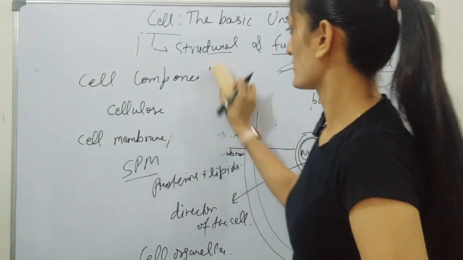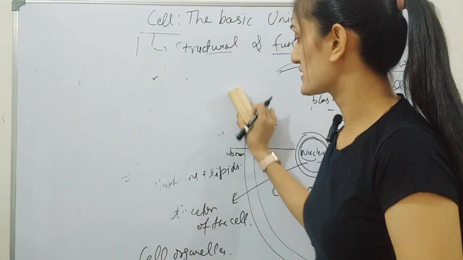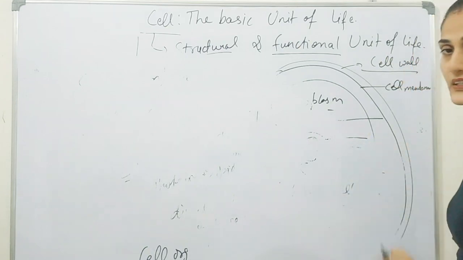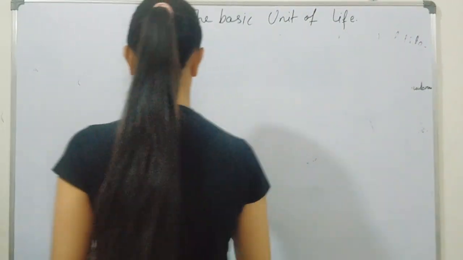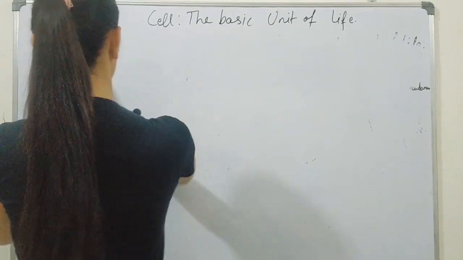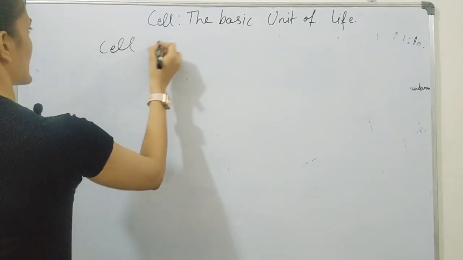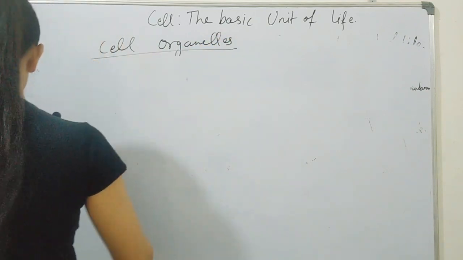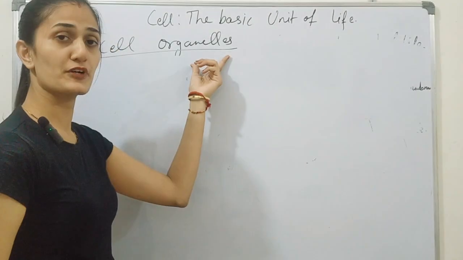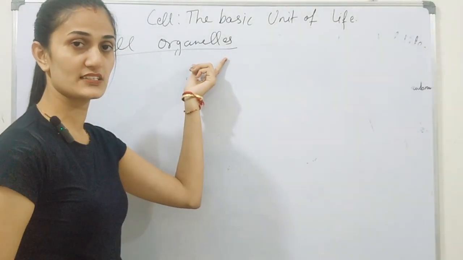Now, next we will discuss cell organelles one by one. Cell organelles are basic specialized structures which are able to perform different functions inside the cell.